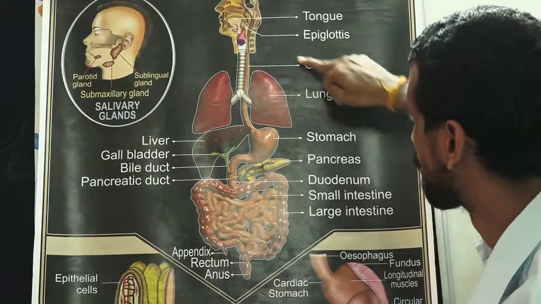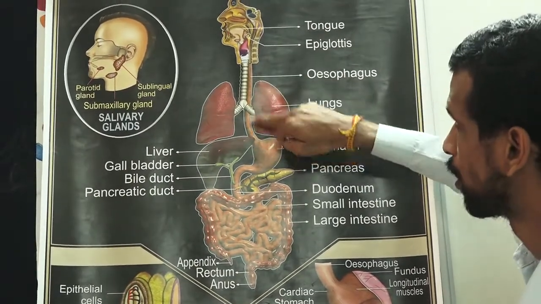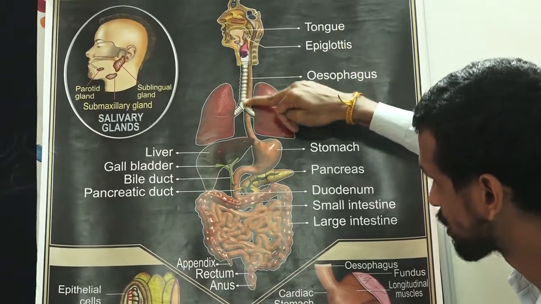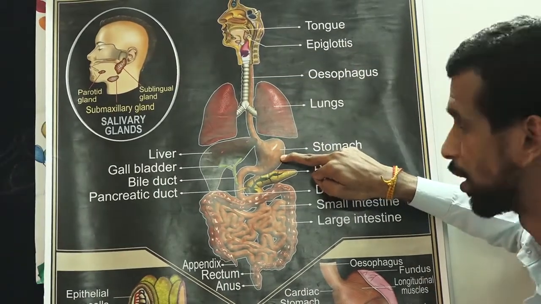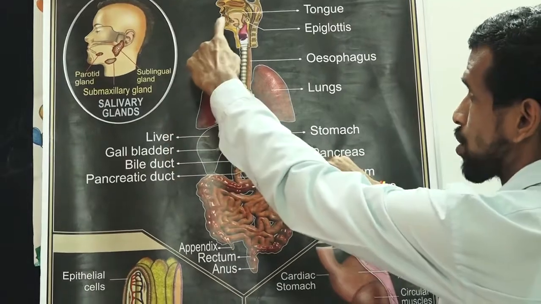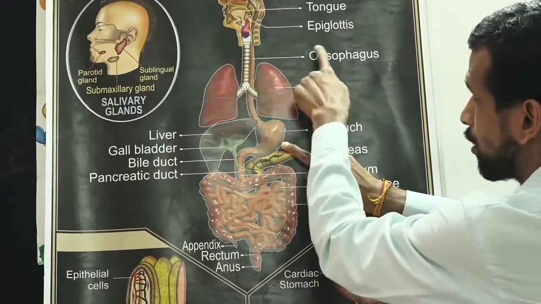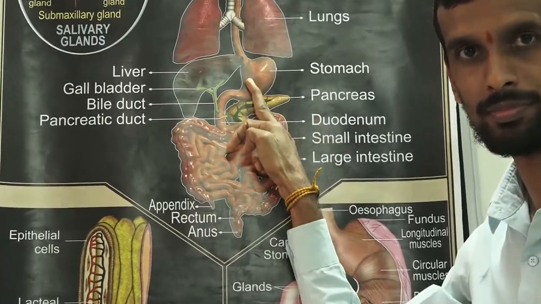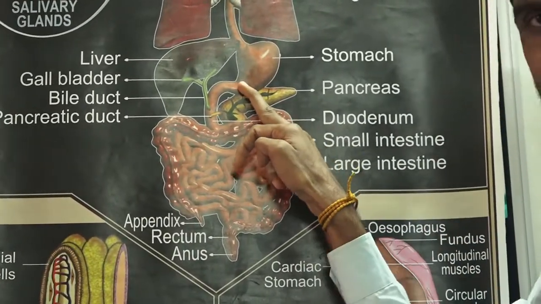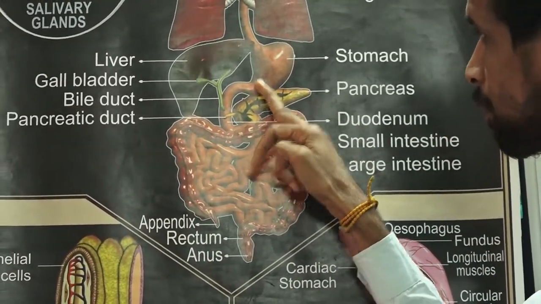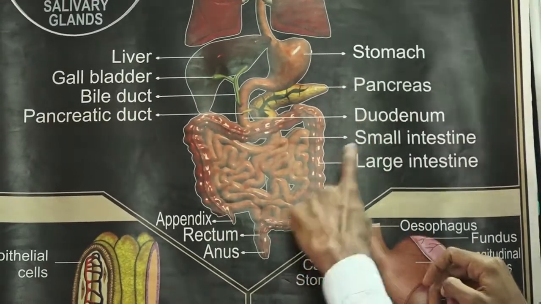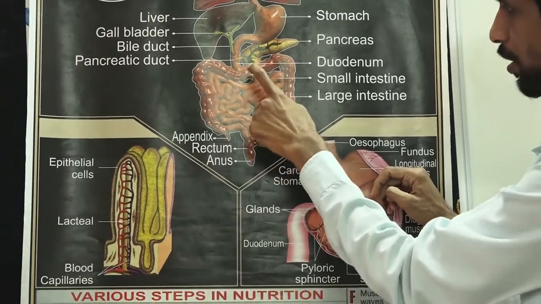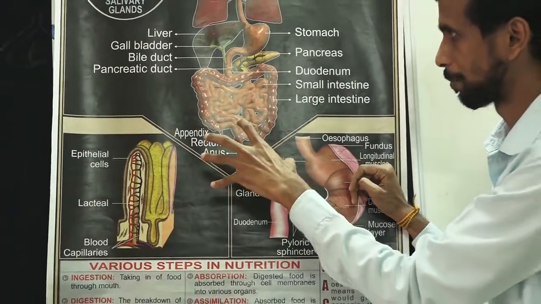Then we have the esophagus, the food pipe. We take the food inside through the mouth, and through the esophagus it goes to the stomach. Here in the stomach, the food is partially digested, then it goes to the small intestine. Here you can see the small intestine. In the small intestine, the digestion process is completed.